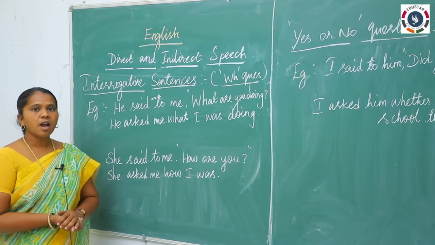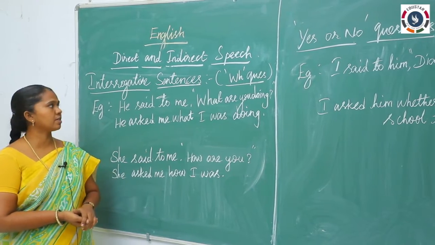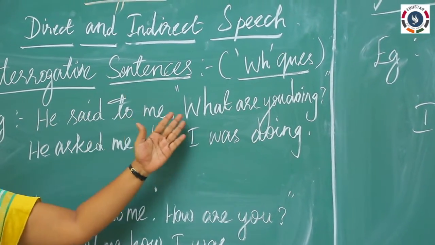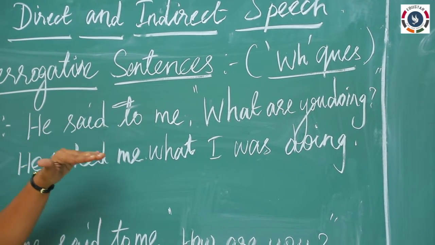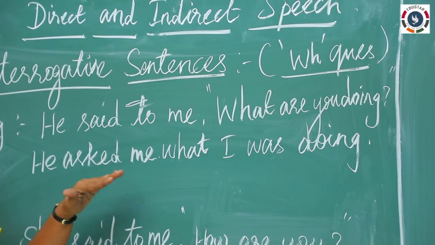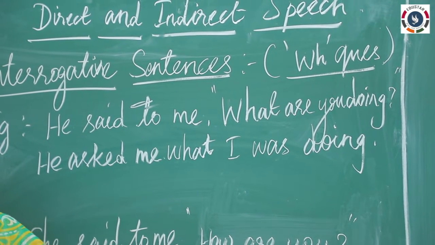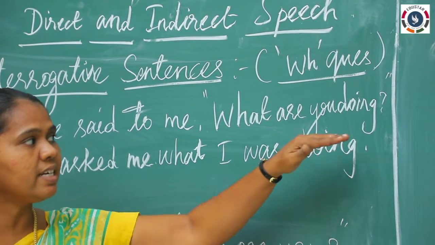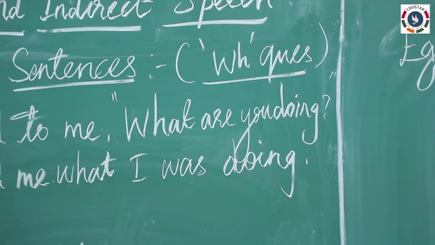Now let us see how to change interrogative sentences into indirect speech. So here I have given an example. He said to me, what are you doing? When you change this into indirect speech, you have to compare and study even with the active and passive voice, because in active and passive voice, interrogative sentences will be changed into interrogative sentences only.